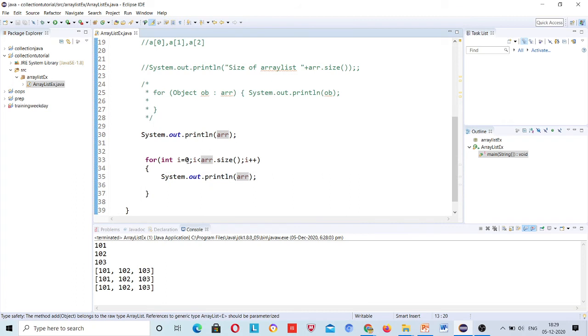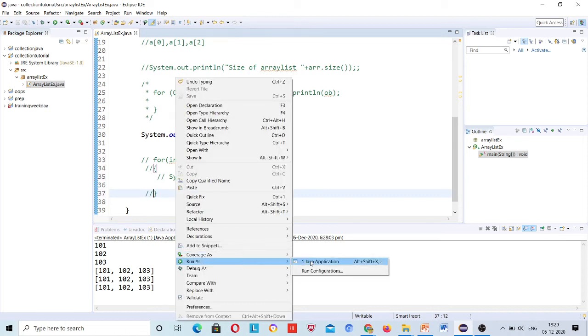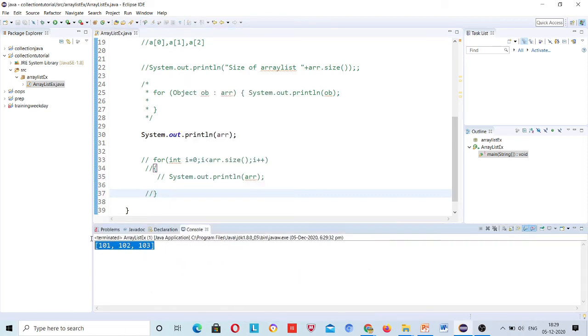If I print this, right, let me first comment these three lines and then you will get to know. See, this variable printed all these three values, and wherever you find this big bracket, that means that is the object, right? So it is printing the whole object, right?